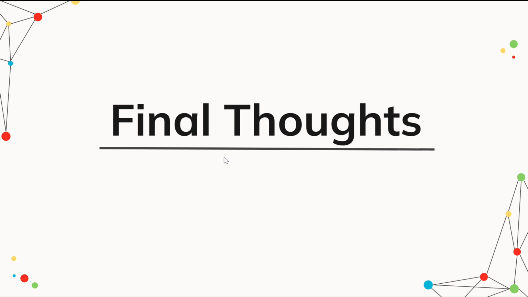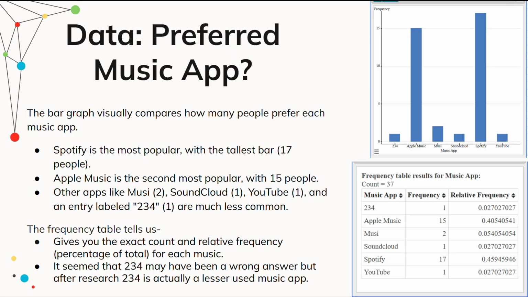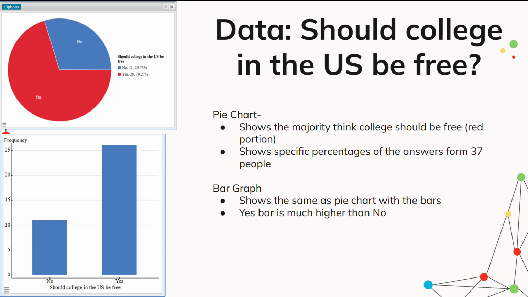So my final thoughts from this course and from everything I learned is that I will probably be using statistics in the future. I'll definitely be using graphs. I'm wanting to get a biology degree, so this is something that I'm sure at some point I'll be using, especially if I go into any lab-related field. I feel that the videos heavily helped in explaining the differences between different graphs. The visual portion of the graphs definitely helped me to understand what different data meant. So I'll go back and show, for example, the pie chart and the bar chart, basically showing the same thing, just in different forms. It made everything very straightforward.